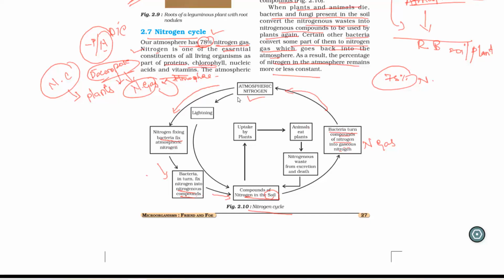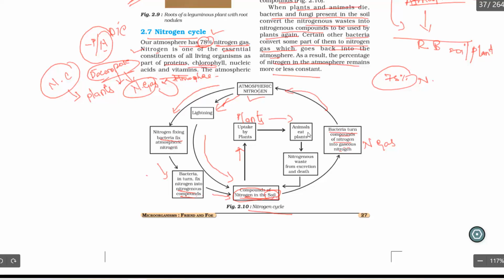Another process we have, I said that nitrogen is also fixed by lightning. Okay, the nitrogen reaches the soil or the plants with the help of lightning. How does it happen? Atmospheric nitrogen is fixed through the lightning process. It is converted into compounds of nitrogen in the soil. Okay, when the compounds of nitrogen are in the soil, they are taken by the plants. The plants take the nitrogen, and when animals and we eat the plants, we get the nitrogen.